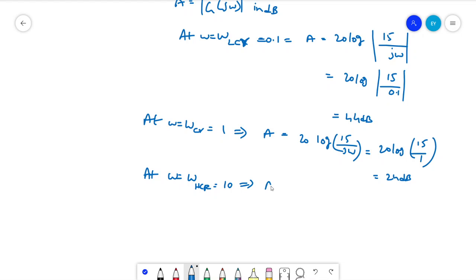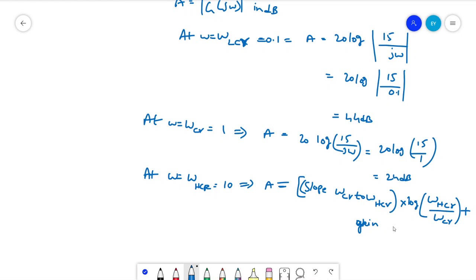Here, to calculate this, A is equal to the slope from omega CR to omega HCR, the higher corner frequency, into log of omega HCR by omega CR, plus the gain at omega equal to omega CR.